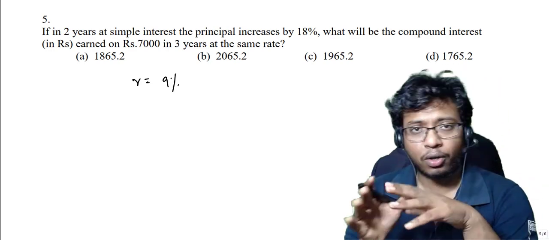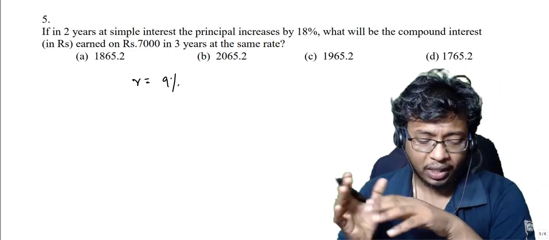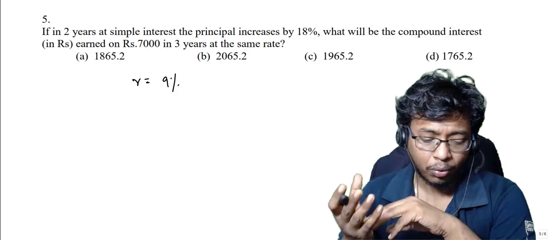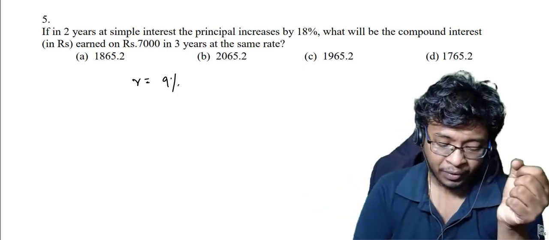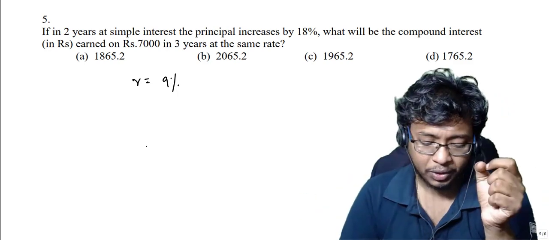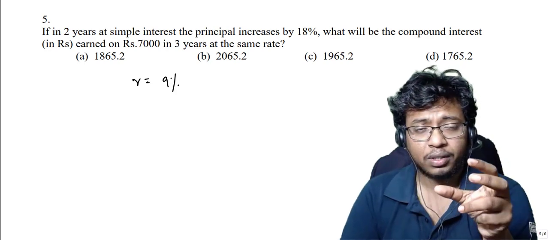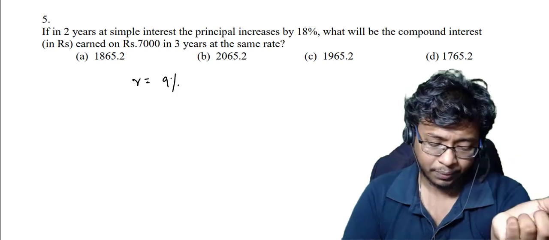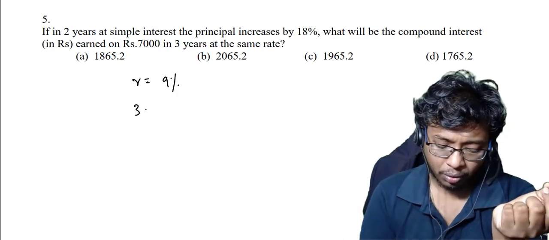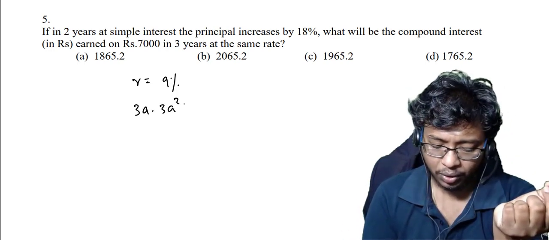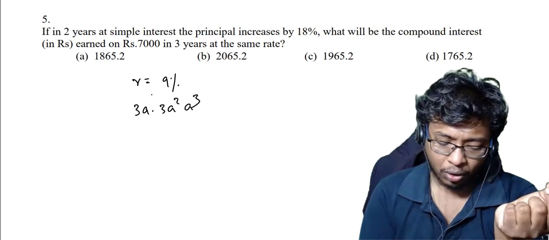We derived the rate of interest. Now he is saying, at the same rate of interest, what will be my compound interest after 3 years? That means what I will do is, instead of using the formula, I will try to calculate my rate of interest in compound interest for 3 years. As I told you, use this formula, 3a square, a cube. Now put 9 here.